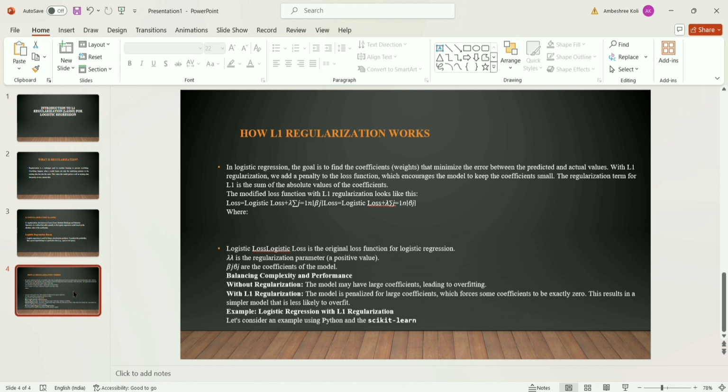The last one is the simpler model. By penalizing large coefficients, L1 regularization often results in some coefficients being exactly 0, removing less important features from the model. So the logistic model is maybe